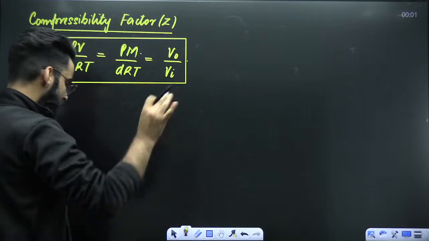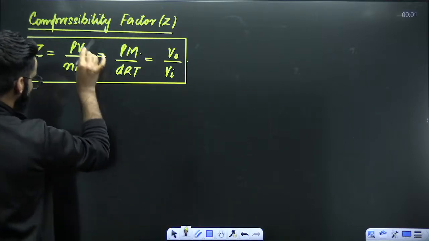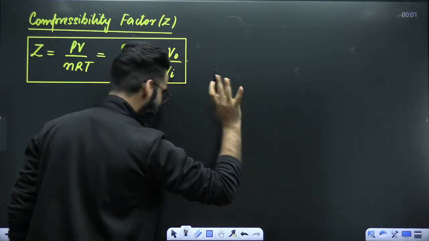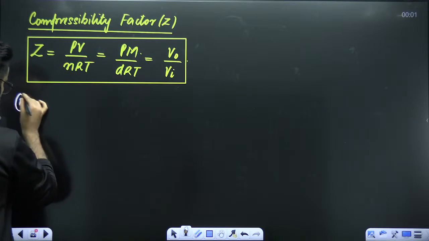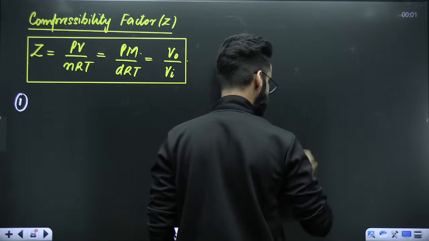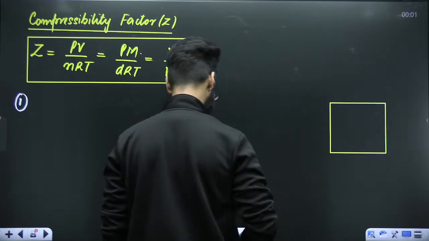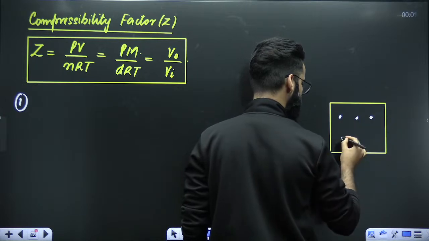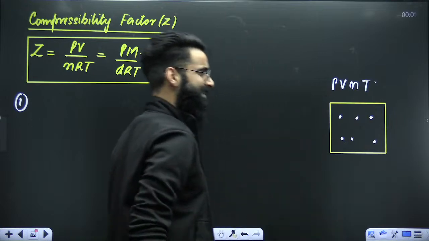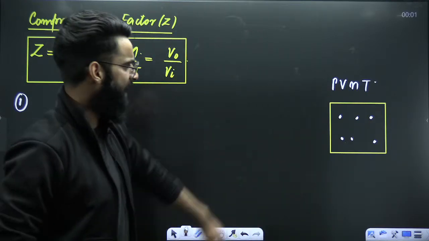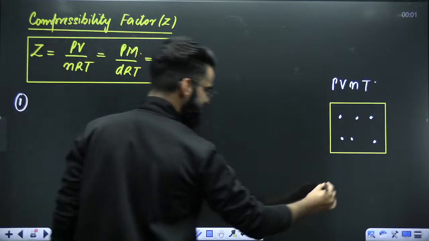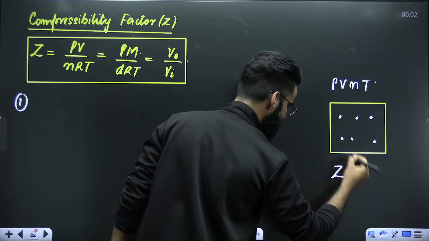Okay? Now, guys, let's try to understand the first terminology. Z is equal to PV divided by nRT. For example, I have got a gas in the container. I'm assuming pressure of this gas is P, volume is V, number of moles n, temperature T. These are the parameters of the gas. If I know the pressure, volume, number of moles and temperature of this gas, can I calculate the Z value for the gas? Absolutely, I can do that.